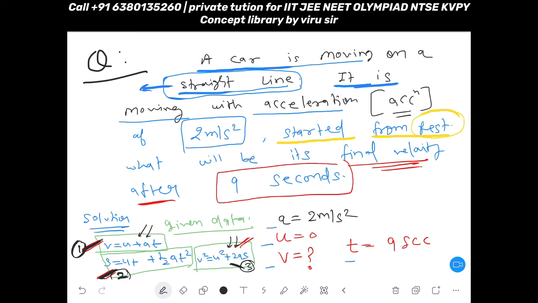Okay. So see how I have taken the data. This data was given in the question. In any question, whenever you are solving the motion chapter, whenever you are reading the question, you try to understand what data is given. So 4 data are involved: given data is 3 and unknown data is 1. So that is v is unknown.